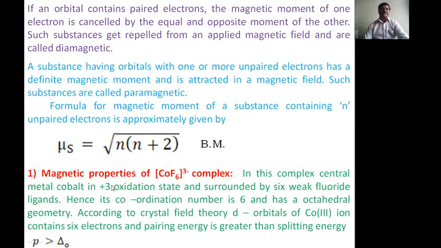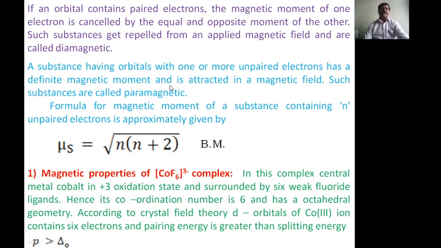Now, if an orbital contains paired electrons, the magnetic moment of one electron is cancelled by the equal and opposite moment of the other. Such substances get repelled from an applied magnetic field and are called diamagnetic. A substance having orbitals with one or more unpaired electrons has a definite magnetic moment and is attracted in a magnetic field. Such substances are called paramagnetic.